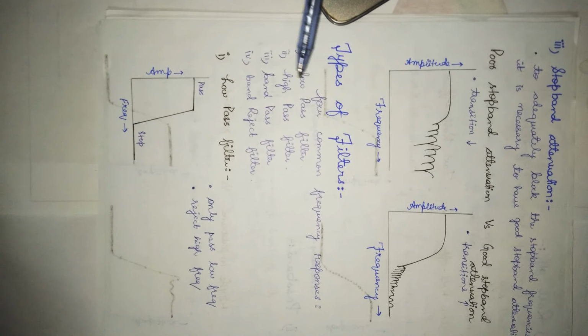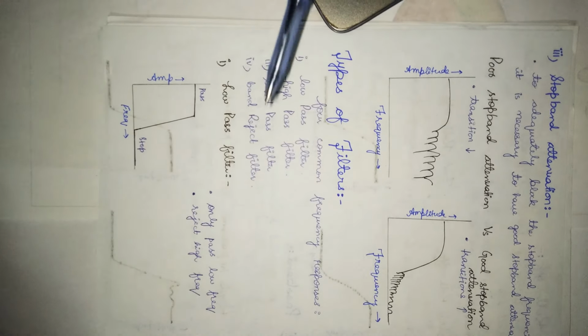Next topic is types of filters. There are four basic types: low pass filter, high pass filter, pass band filter, and band reject filter.